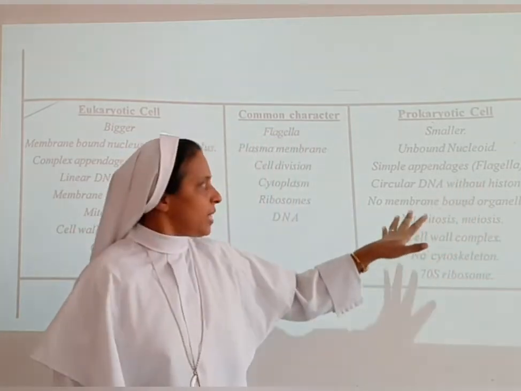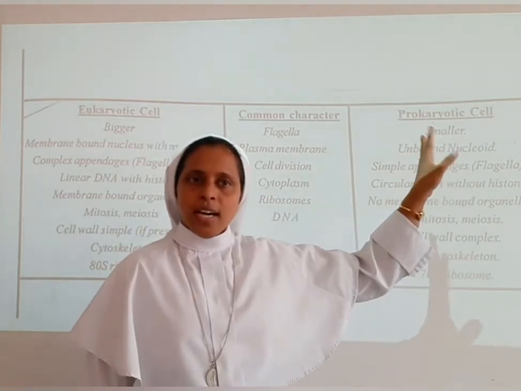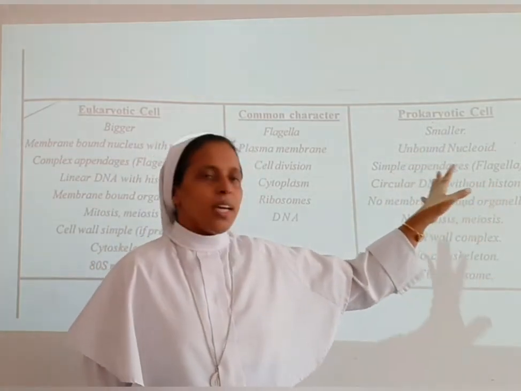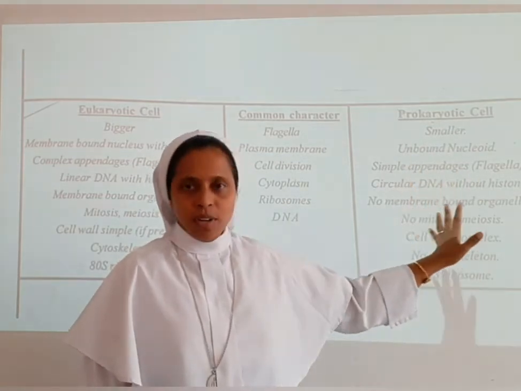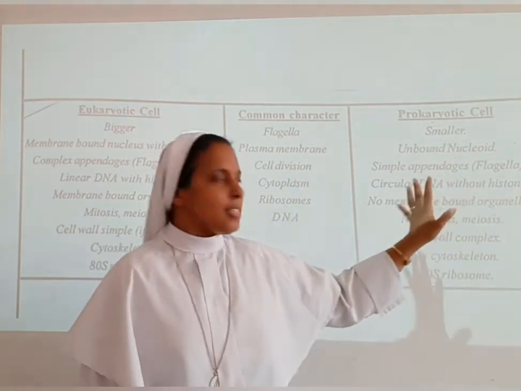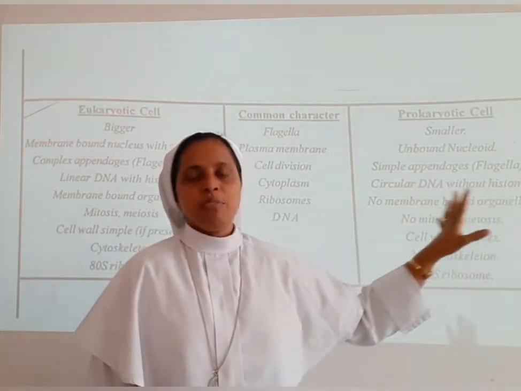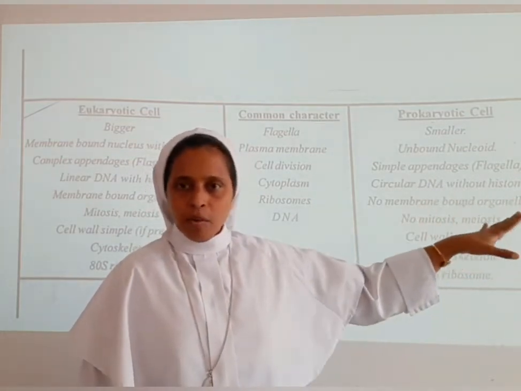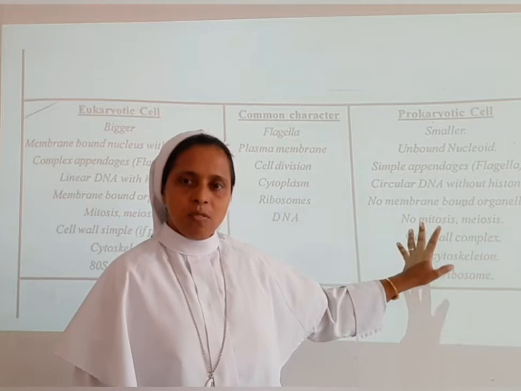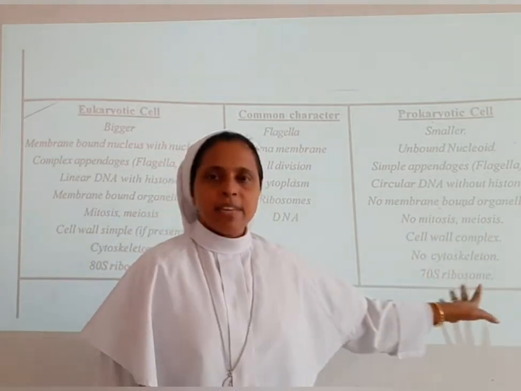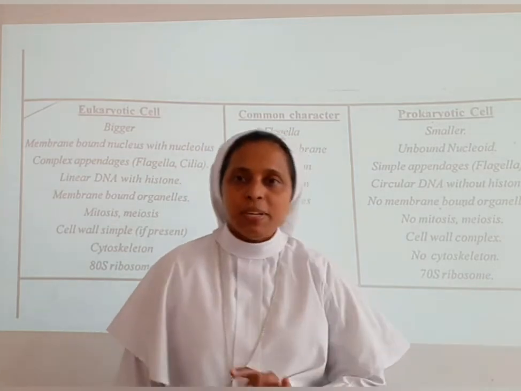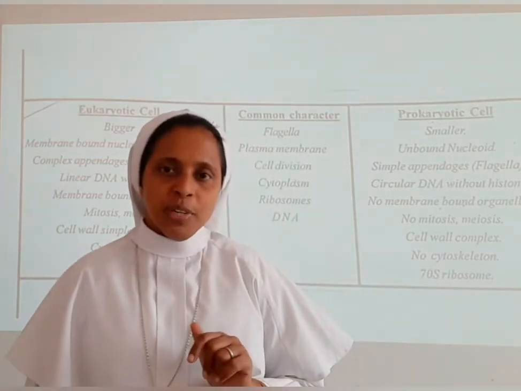The prokaryotic cell is smaller with an unbound nucleoid and simple appendages, flagella are present, circular DNA without histone, no membrane bound organelles, no mitosis and only meiosis, the cell wall is of complex type, no cytoskeleton, and 70S ribosomes. I have told you S is the Svedberg unit.